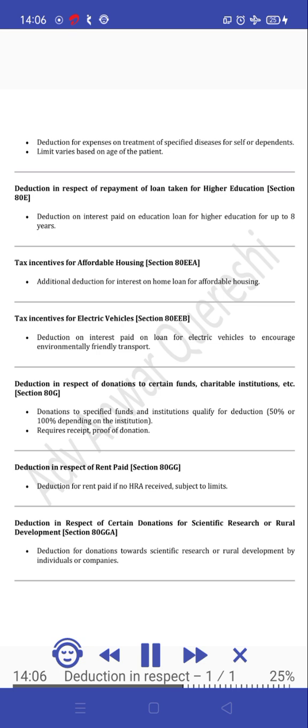Tax incentives for affordable housing, Section 80EA. Additional deduction for interest on home loan for affordable housing. Tax incentives for electric vehicles, Section 80EB. Deduction on interest paid on loan for electric vehicles to encourage environmentally friendly transport.